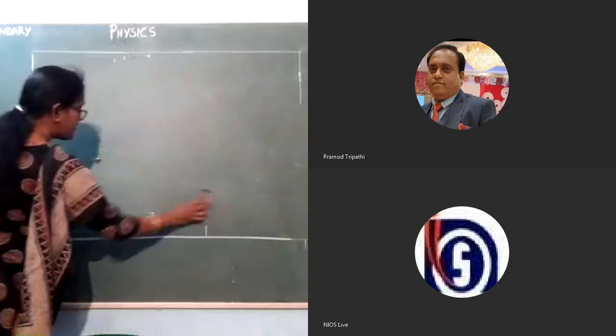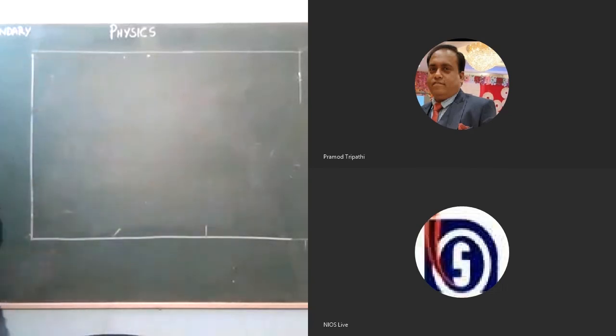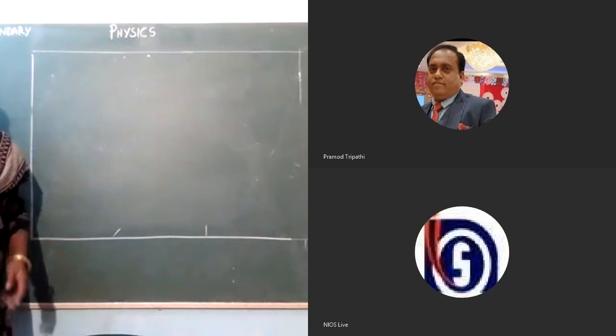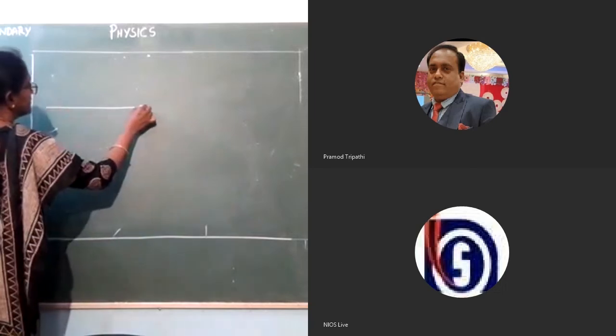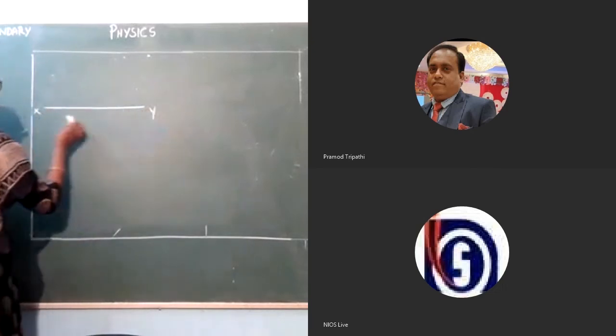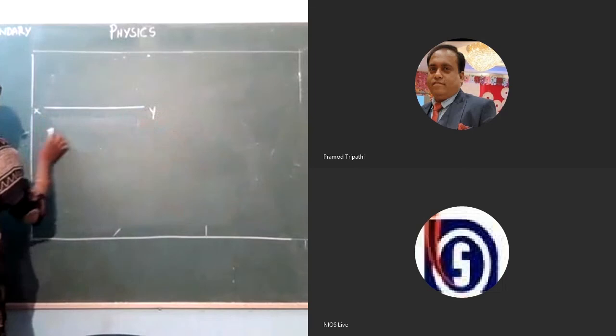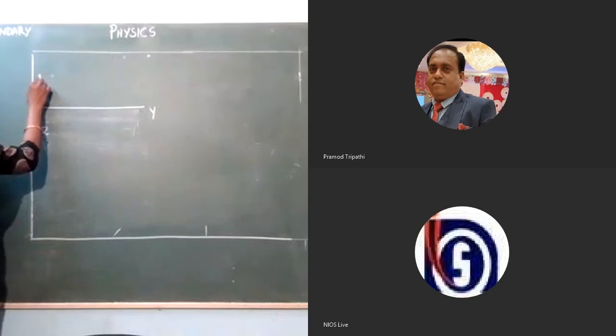So what is the difference between reflection and refraction? The major difference is that reflection takes place in the same medium, but refraction takes place when the light ray travels from one medium to another medium. So let us consider an interface. XY be an interface separating medium 1 and medium 2.